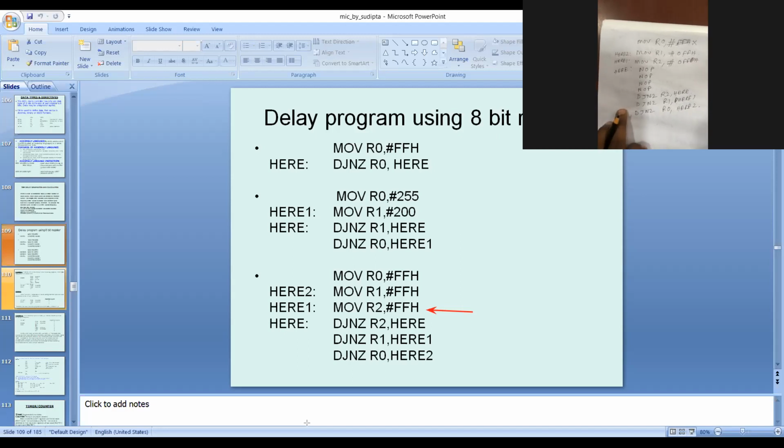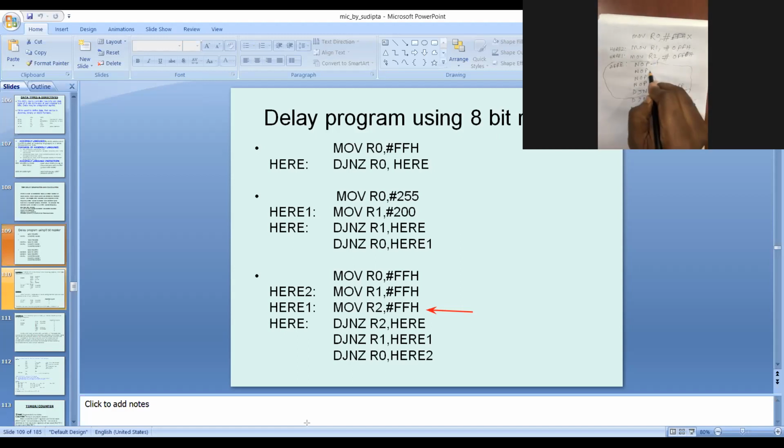First, you go for this loop only. What is the requirement? Every NOP requires 1 machine cycle. So for one time it requires 1 plus 1 plus 1 plus 1 plus 2, because DJNZ takes 2 machine cycles.